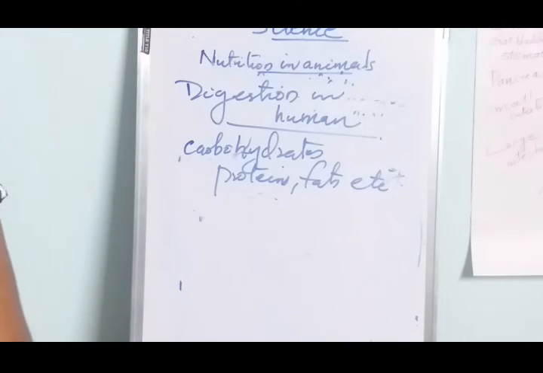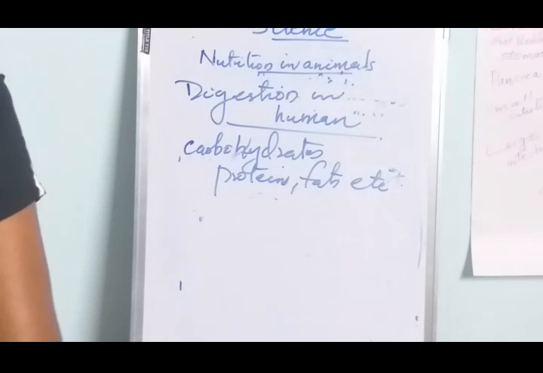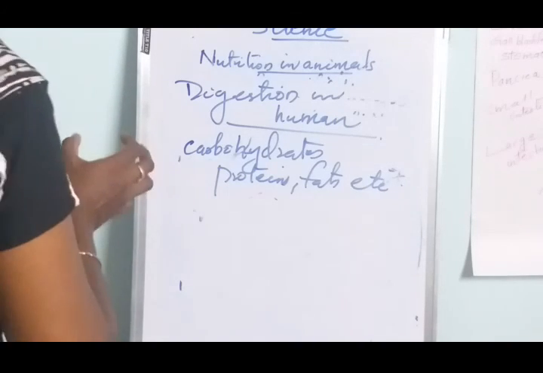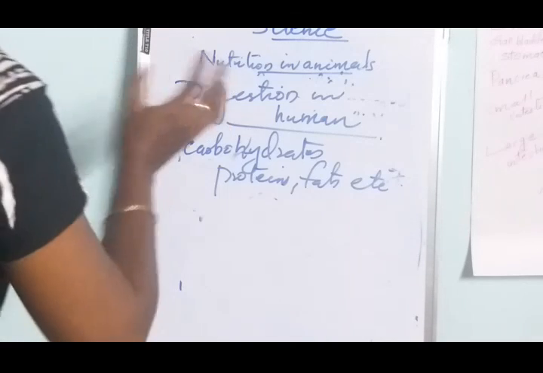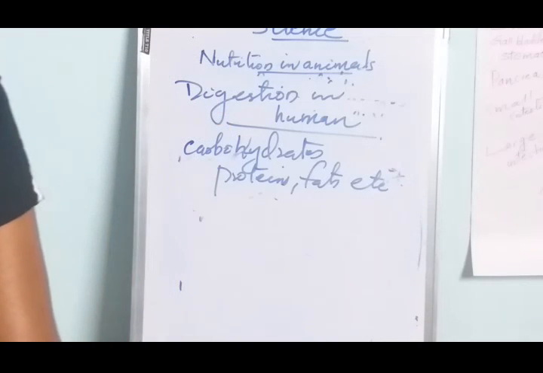The body cannot use these substances unless they are converted into simple substances.